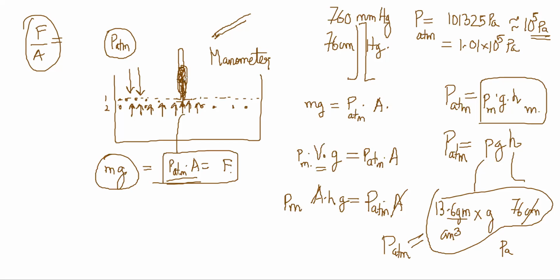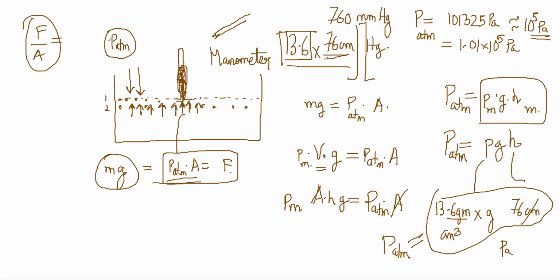Like if you use water instead, the column rise is much higher, 2 meters higher. I mean, you need a capillary which is a lot higher, right? 76 centimeter is for mercury, then 13 times that will be the height of the water column. So that is not feasible. That's why we use a dense liquid like mercury, right? So that is how you measure air pressure and all.